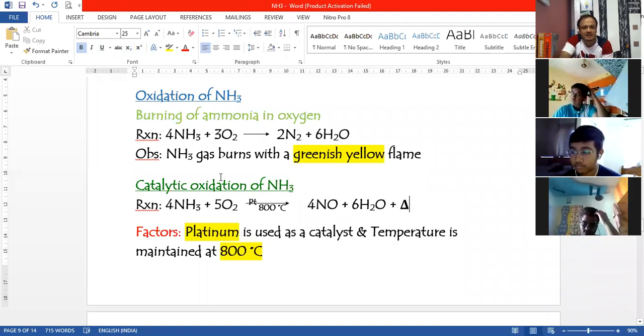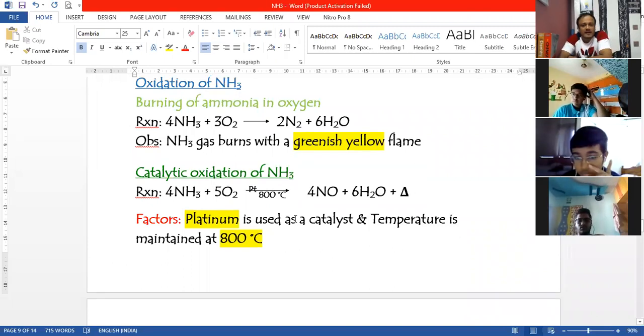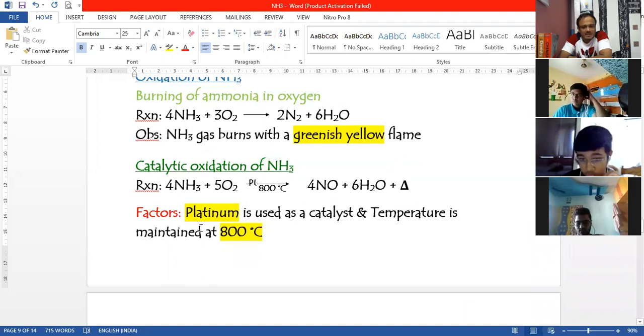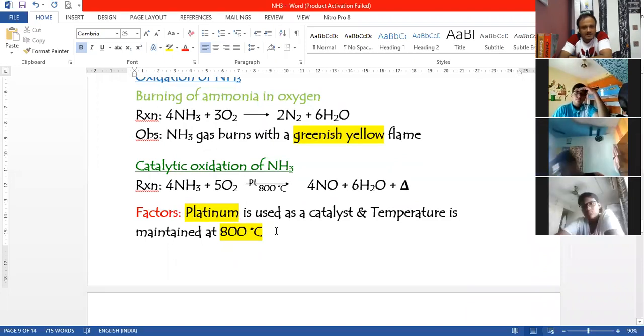Okay. Similarly, we can use the same method over here also. It is 4-3-2-6. So you can relate it and study whichever method is easy for you to study. Okay. So make sure you study the reactions properly. Now, the observation which you see for catalytic oxidation of ammonia, factors I have already explained, that is platinum is used as a catalyst and temperature is maintained at 800.